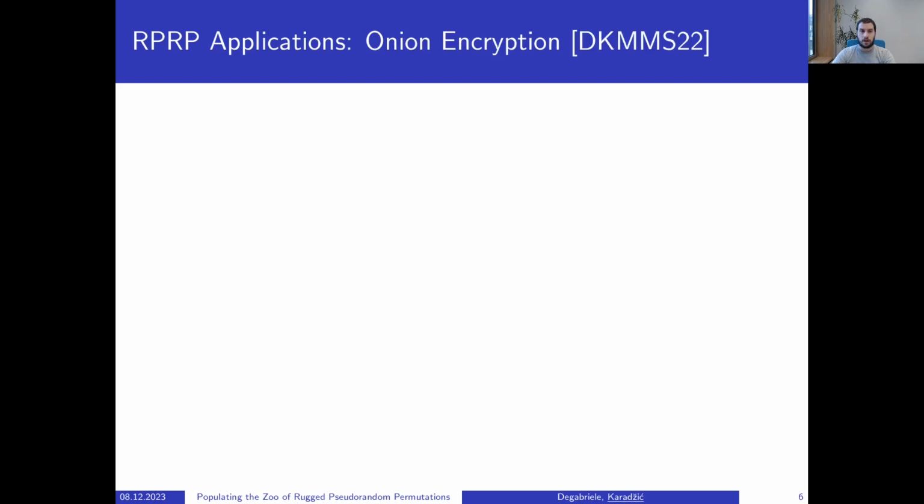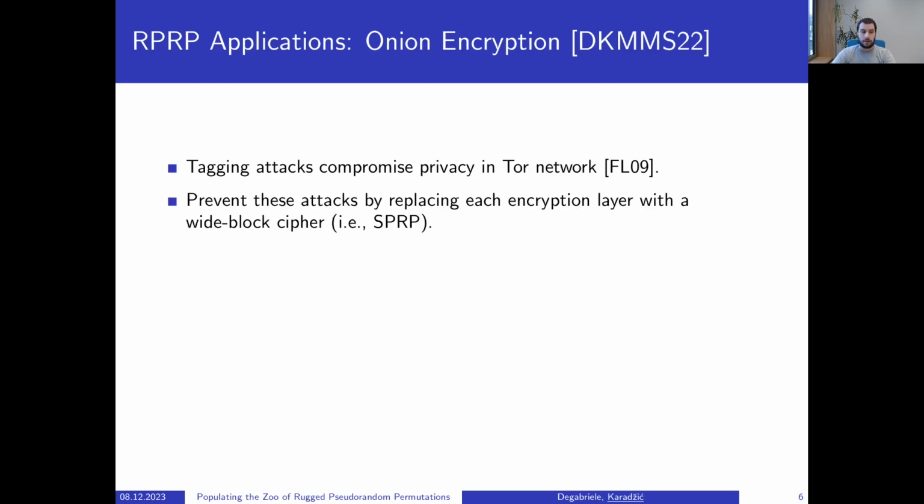The third application of RPRPs is in Tor's onion encryption. It's been known for years that tagging attacks can compromise privacy in the Tor network. One way to prevent these attacks is by replacing each encryption layer with a wide block cipher that is SPRP secure. However, at Real World Crypto last year, it was shown that using SPRP is overkill, and one can achieve the same with an RPRP wide block cipher.